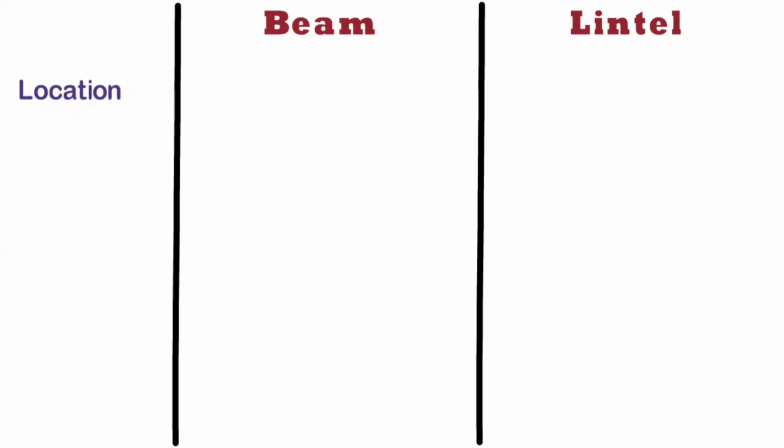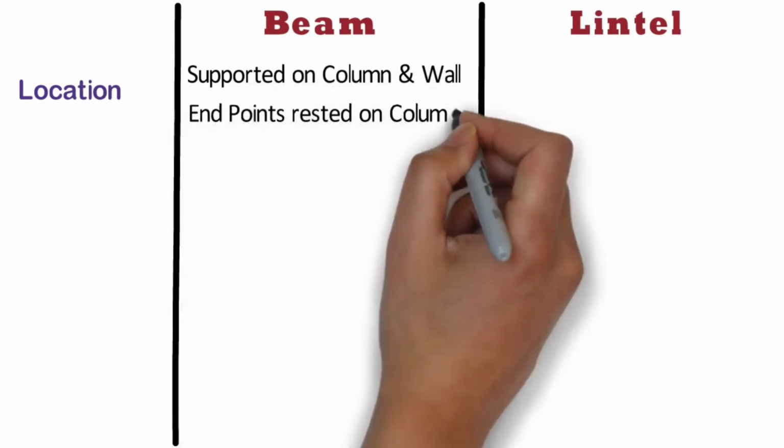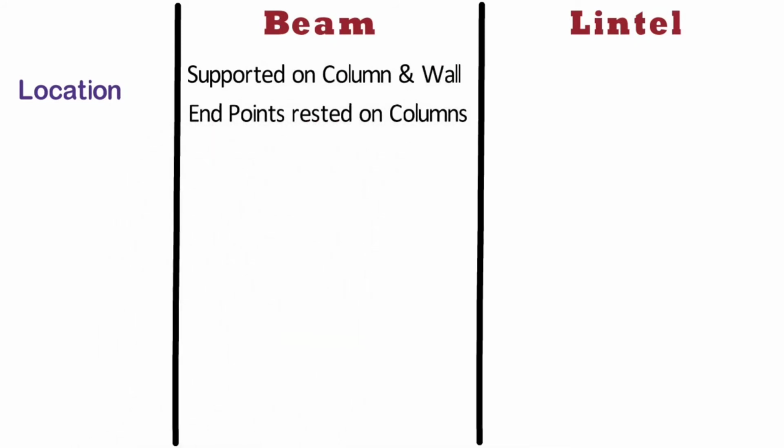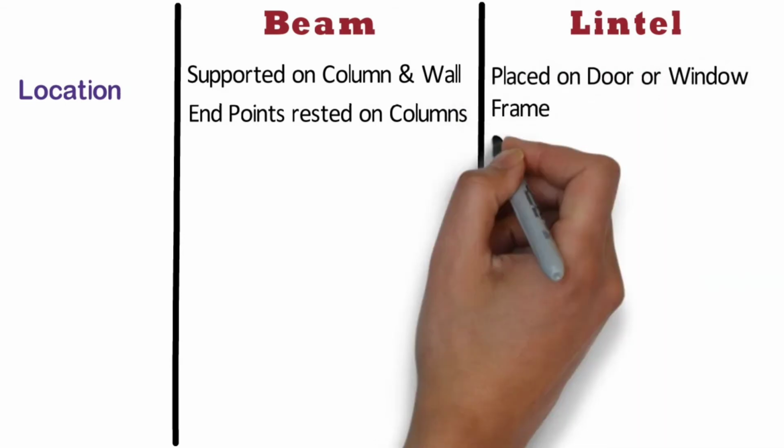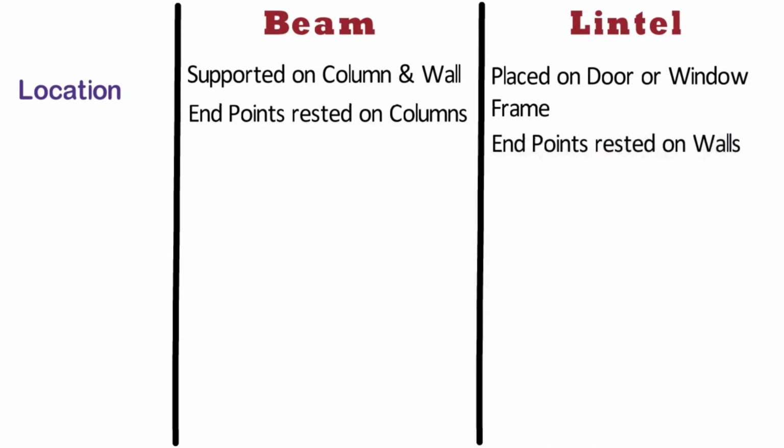Location. The beam is supported on the column and wall. Its end point is rested on columns. Whereas the lintel is placed on door or window frame or sometimes on the wall. Its end point is rested on walls.